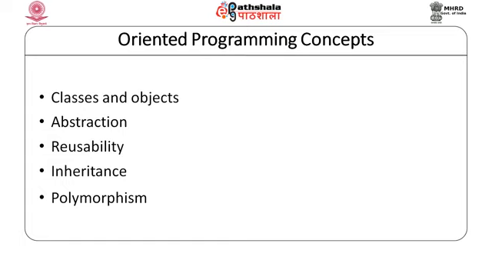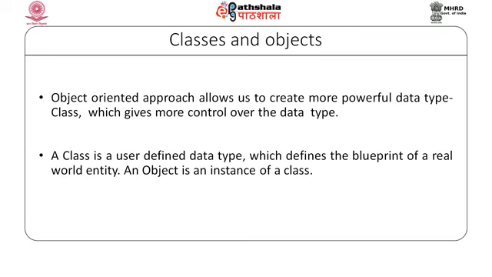You have just got the flavor of what is a class and what is an object. The object oriented approach allows us to create a more powerful data type called a class.